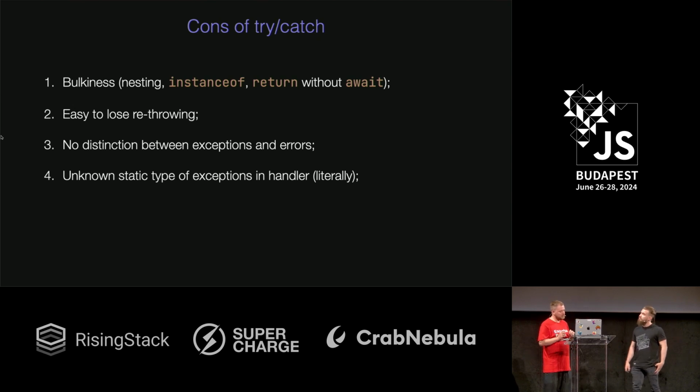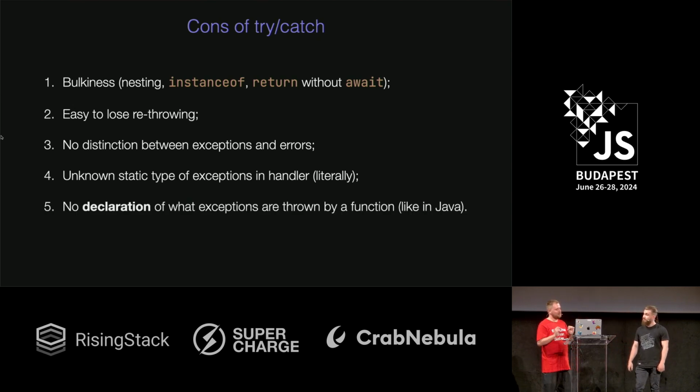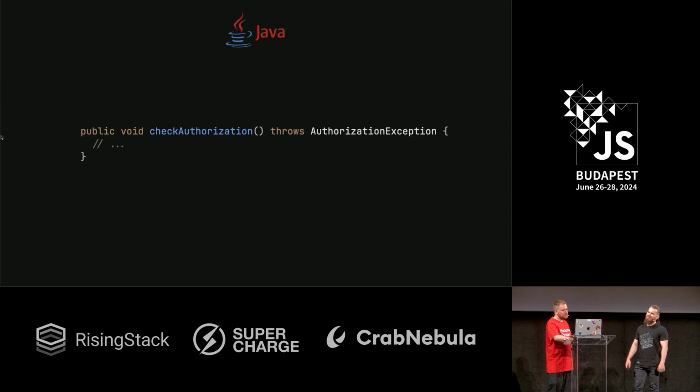And do you know what I'm missing? I used Java to write a lot of HTML. Don't ask me why. But in Java, we have a wonderful thing. We have a declaration for exceptions which can be thrown from the method. I'm not quite familiar with Java. Don't look at public void and all this stuff. Look at the throws keyword and exception type. It means that if you work with this method, you should handle this exception. Okay, I mean, it looks awesome. Let's add it to our dream.